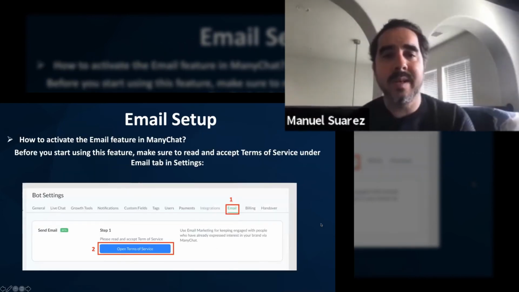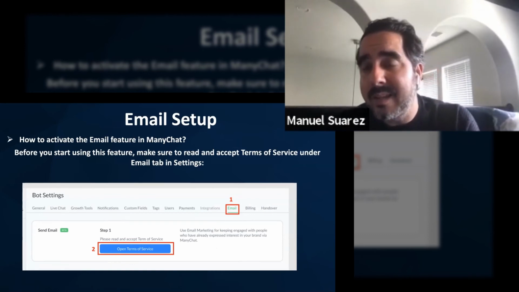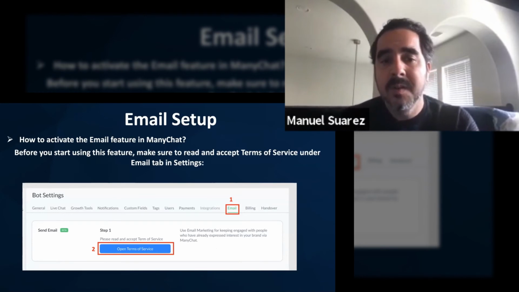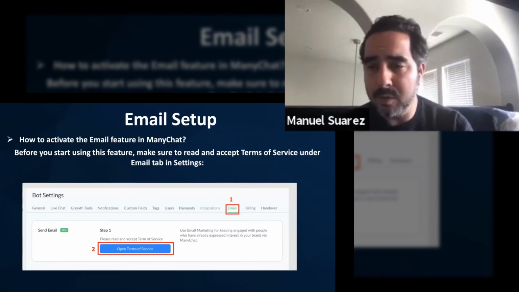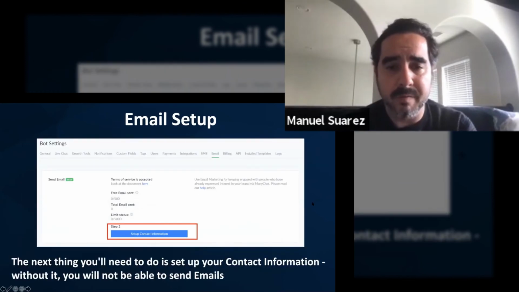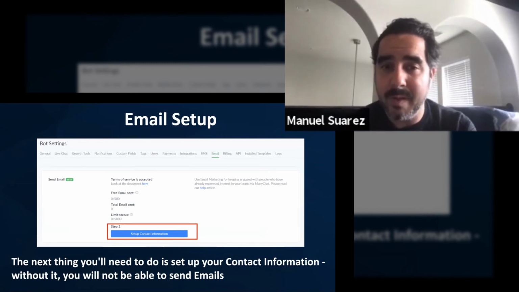Okay, so how do you activate the email feature in ManyChat? Before you start using this feature, make sure to read and accept the terms of service under the email tab in settings. Again, you're gonna see that right there. Email, open the terms of service, and you're gonna just set up confirmation information, set up contact information right here. The next thing you do is set up your contact information. Without it, you will not be able to send the emails, and you have accepted the terms.